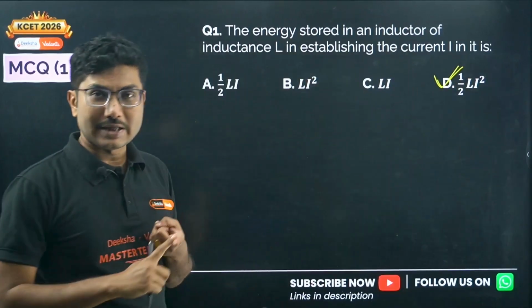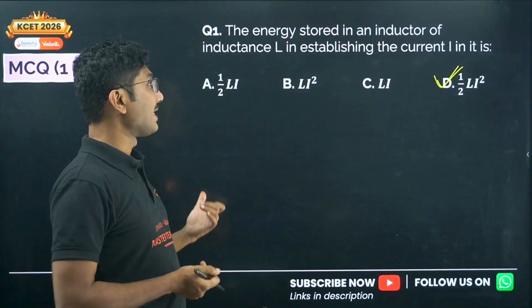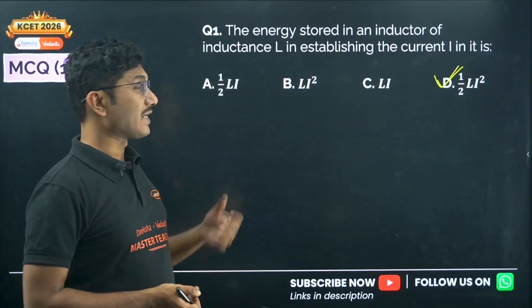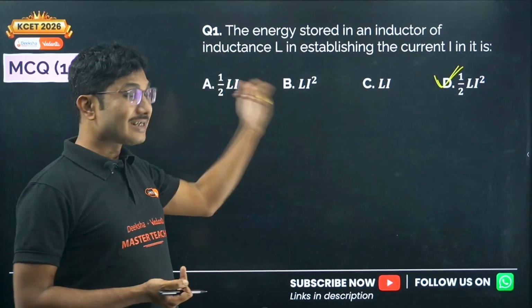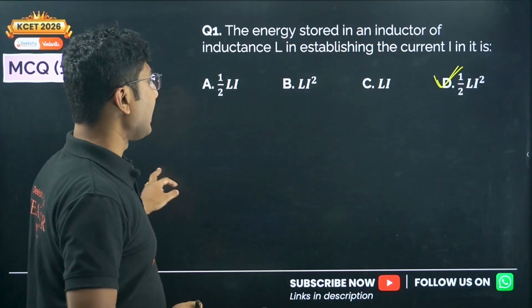Okay, so this same question might be coming as: what is the work done to establish a current in an inductor? What is the work done to establish a current in a conductor? What is the energy stored in an inductor? Everything will have the same formula, half Li square.